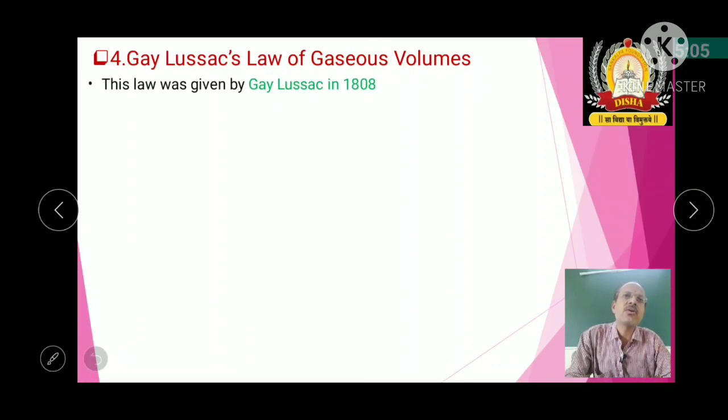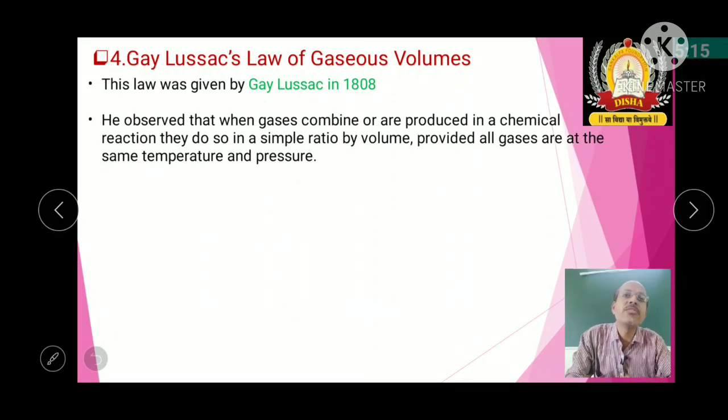This law was given by Gay-Lussac. Already you know that it is in the statement also, Gay-Lussac's law. So in 1808, what he observed is that whenever two gases combine, or the product is a gas in a chemical reaction, they do so in a simple ratio by volume, provided all gases are at the same temperature and pressure.